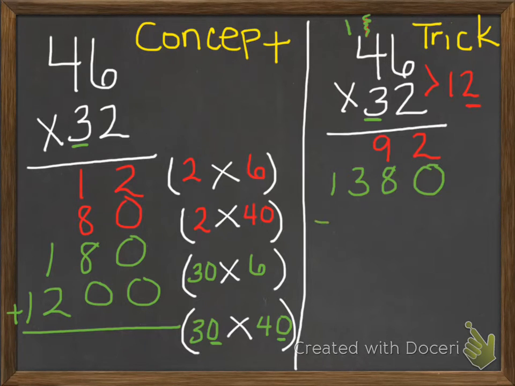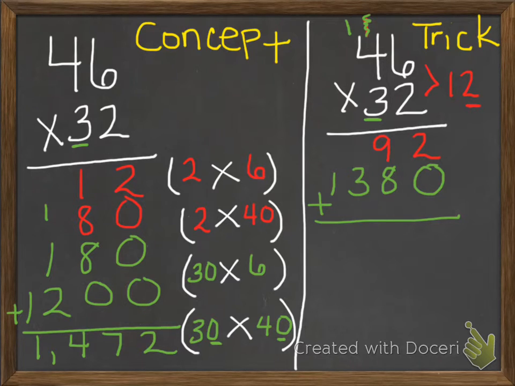So now we're going to add up both sides and check our work. I'll start with the concept. 2 plus 0 plus 0 plus 0 is 2. 1 plus 8 is 9. 9 plus 8 is 17. 7. I'm going to carry the 1 here. 2 plus 1 is 3 plus 1 is 4. And then I'll bring down the 1. So the product of 46 times 32 using the concept method is 1,472.